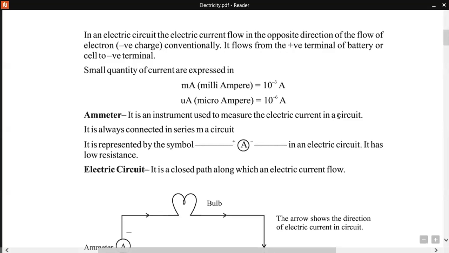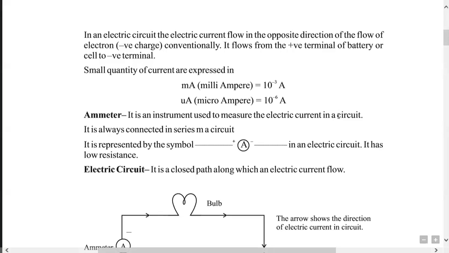Now, small quantities of current are expressed in milliampere, or we can write 10 to the power minus 3 ampere, or microampere, that is small u and A, that is 10 to the power minus 6 ampere. So these are the small quantities of current. Now, to measure electric current, we have an instrument known as the ammeter. So what is an ammeter? It is an instrument used to measure the electric current in a circuit.